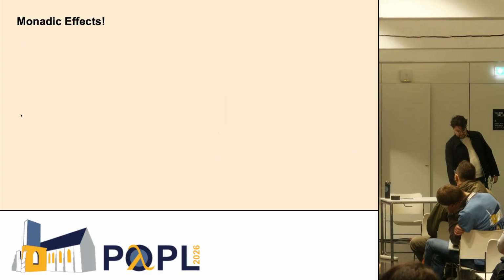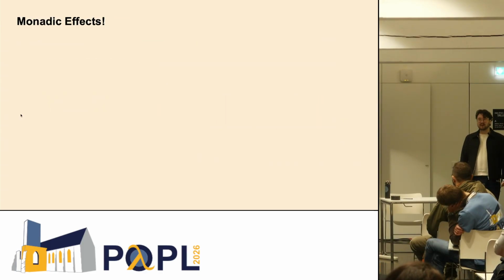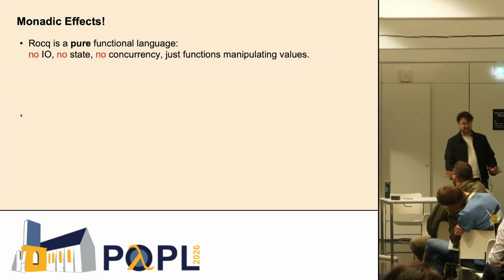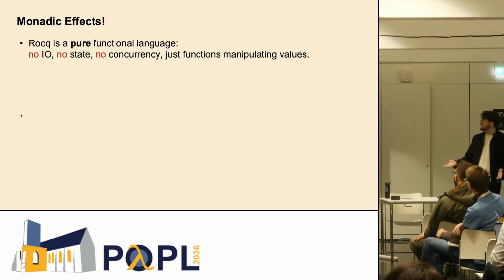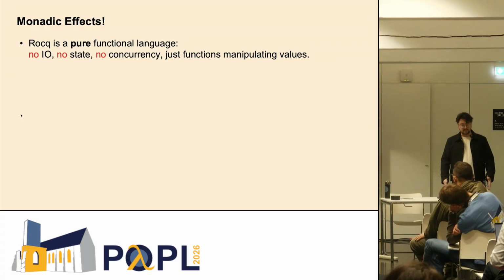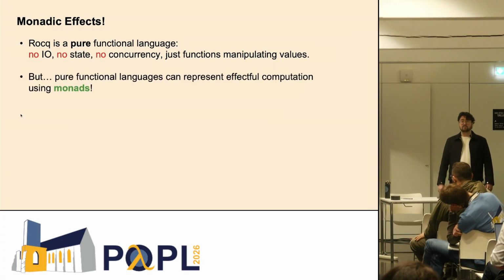And lastly, we also provide a way to support monadic effects and extract them in a relatively natural way, well, in C++. Because as most of us know, Rocq is a purely functional language, and that means it has no actual effects. So we don't have I/O or state or concurrency. And given my original example, you think we'd probably want to talk about that, and indeed we do. Rocq is just functions manipulating values, and in functional programming, we can use monads to represent effectful computation. And indeed, that's doable in Rocq, and that's what we do here.